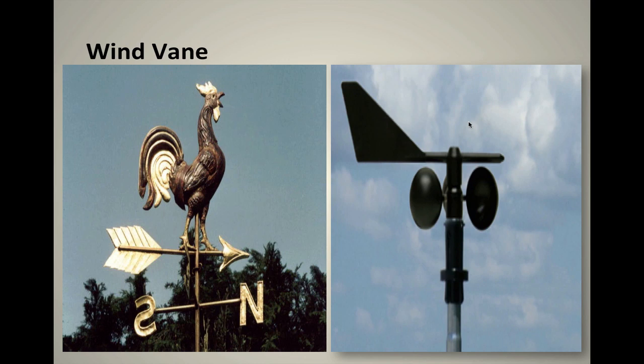And on the right side of the screen, there's a picture from 2011, where you can see that an anemometer and a wind vane pretty much are combined now. So if you go to a weather station or anywhere where they're measuring wind direction and wind speed, most of the time, the instrument will be combined.